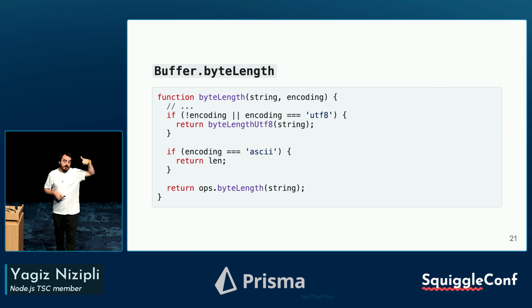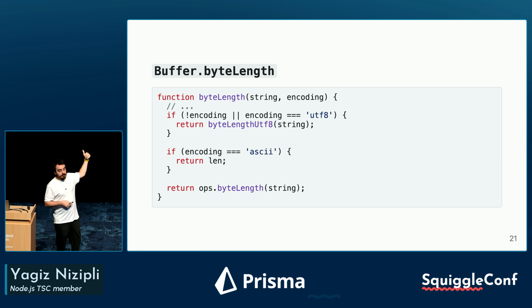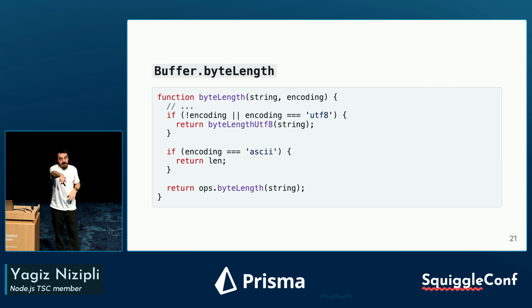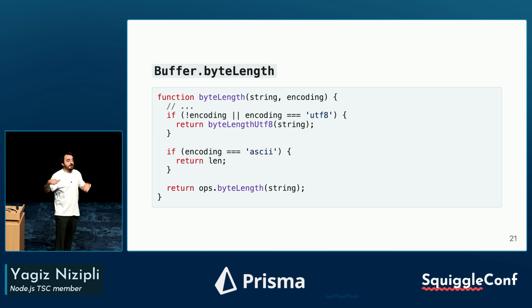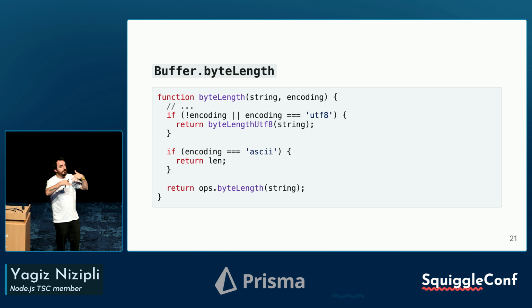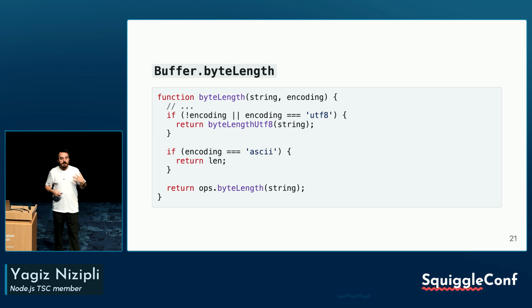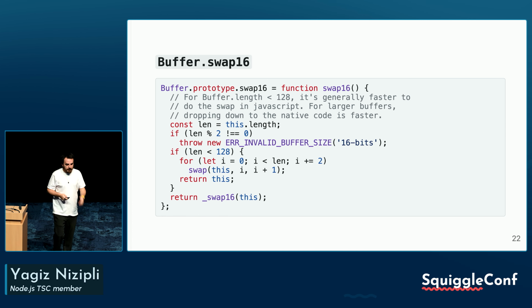Also, if the encoding is ASCII, for example, you just return the length because that's what ASCII is. But if you don't have this particular path and you call byte length, ASCII byte length would be a lot slower than what it is right now.